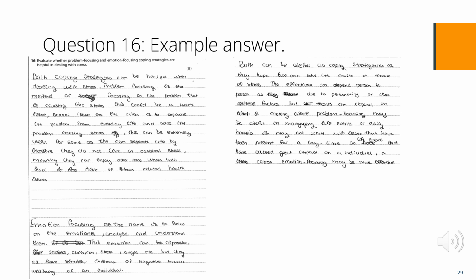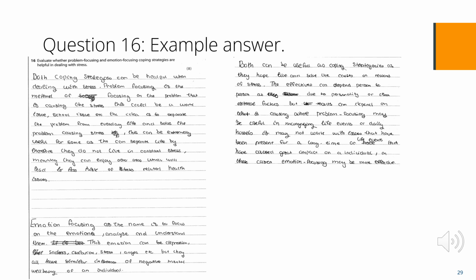The AO1 is Level 1. It is limited. The candidate just writes that problem focusing focuses on the problem and emotion focusing focuses on the emotions. There is no further knowledge and understanding of what the strategies are or how they help deal with stress.